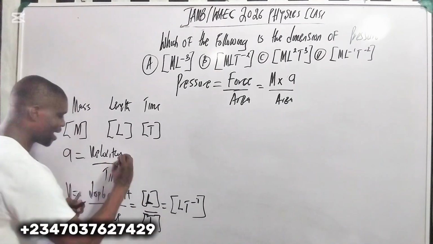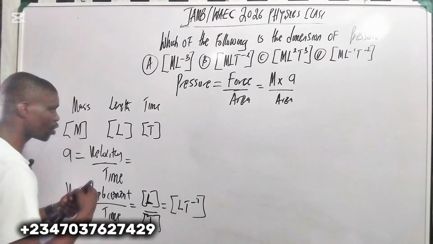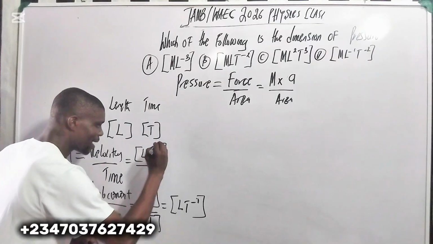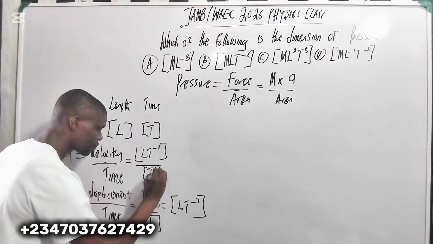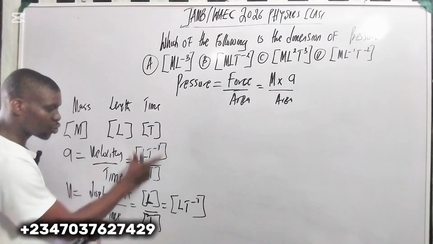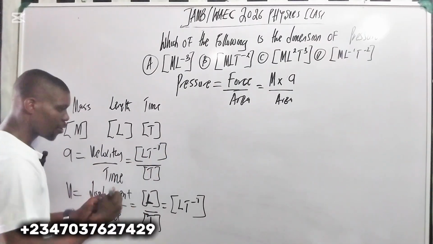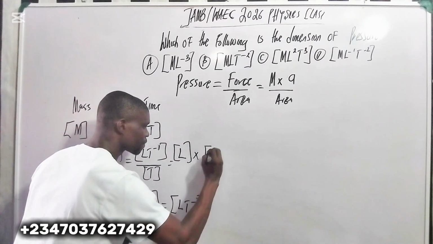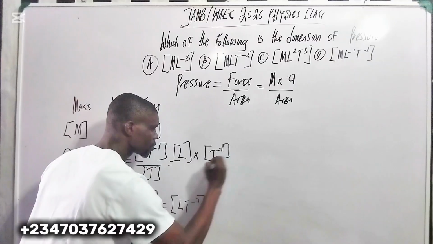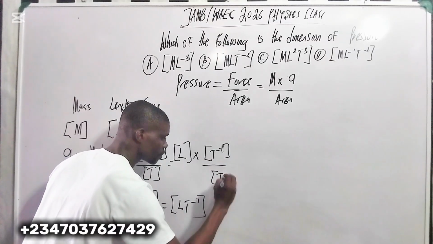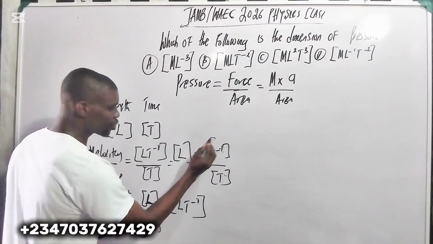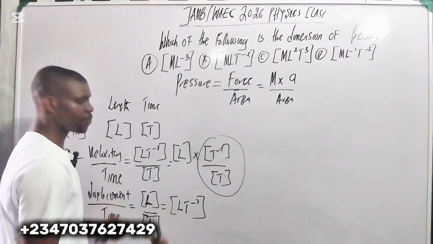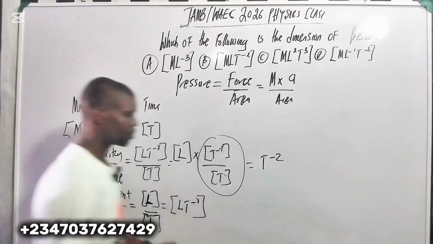If you bring this to your acceleration, the dimension for acceleration is going to be LT minus 1 over T. Now, if you combine these two together, when you combine them, you get something like this: LT minus 2. This is that.